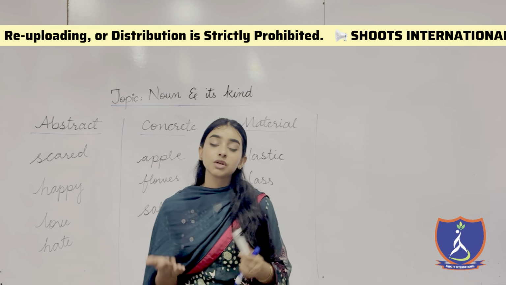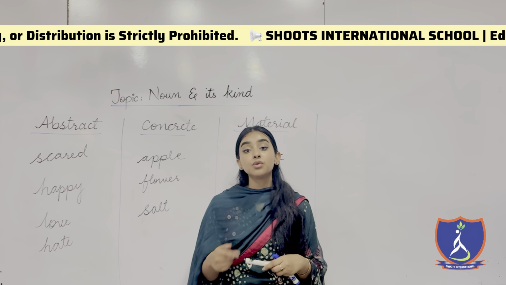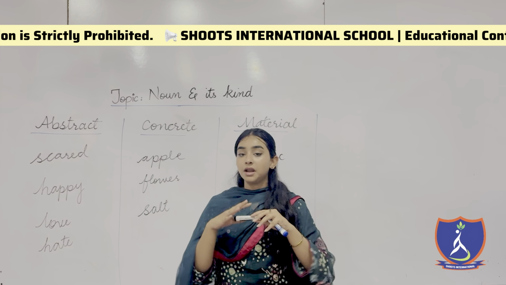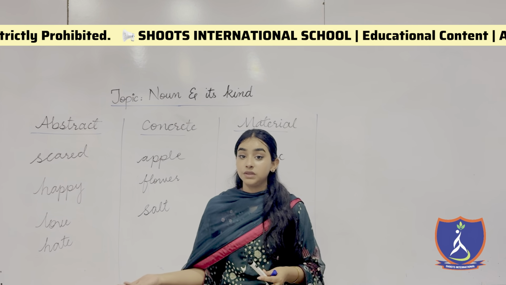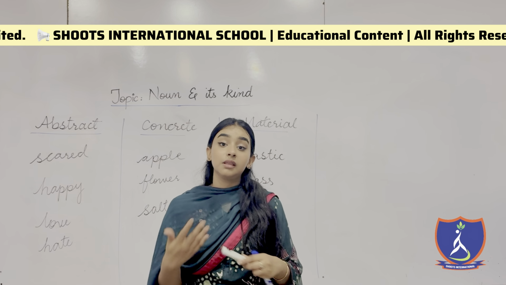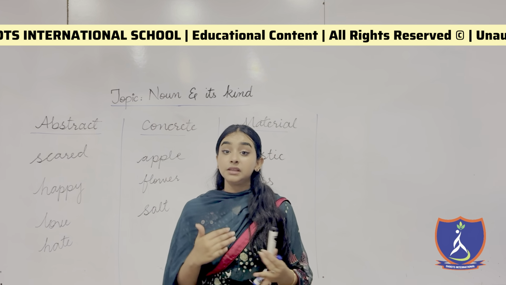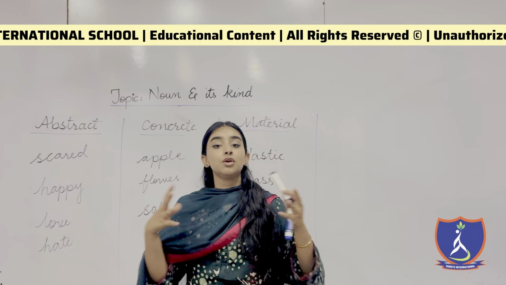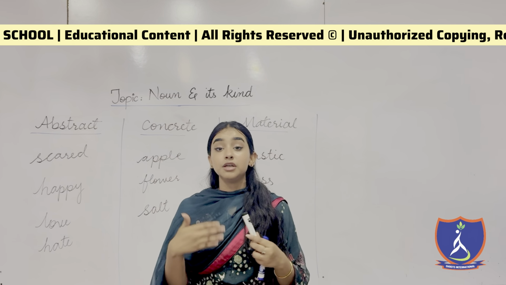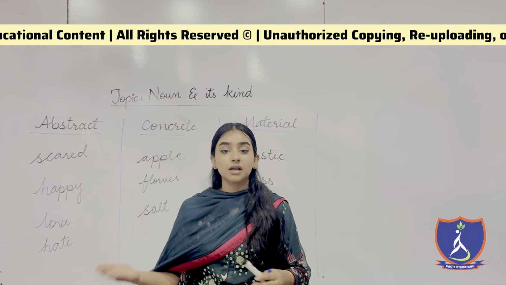Then we have discussed about countable and uncountable noun. Countable nouns can be counted. We can count those things. That there are 2 markers, there are 7 chairs, there are 18 tables, there are 94 doors. We can count the quantity of these things. So they are countable nouns. When we are discussing about uncountable nouns, the things that we cannot count. For example, the salt, sugar, hair, these things cannot be counted. They are in a load of quantity. Try counting your hair sometime. You cannot count them because there are new upcoming hairs, there are some broken hair, so we cannot count them, right? They are uncountable nouns.